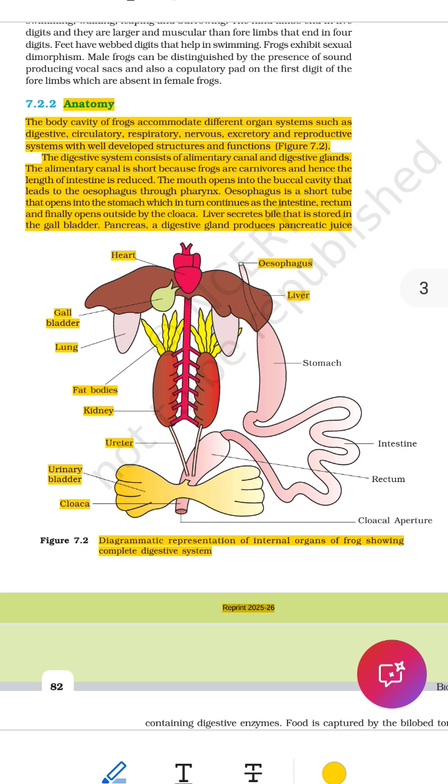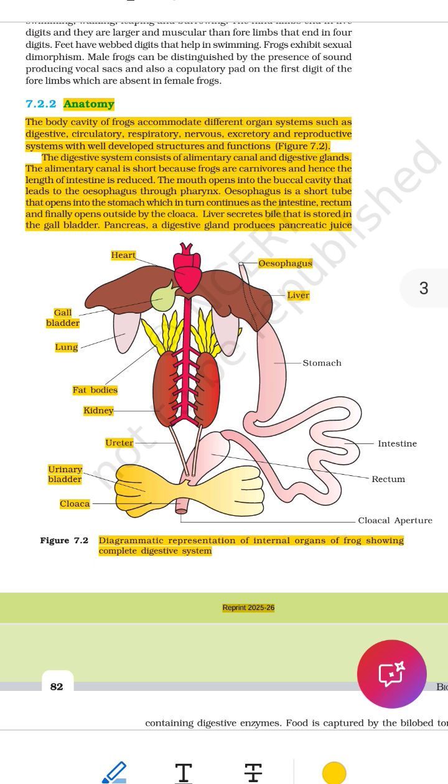2. Digestive system of a frog. Purpose: to break down food into simple parts, nutrients that can be used by the frog's body for energy, growth, and survival. 3. Pathway of food in a frog's body. Let's follow the journey of food from the start to the end.